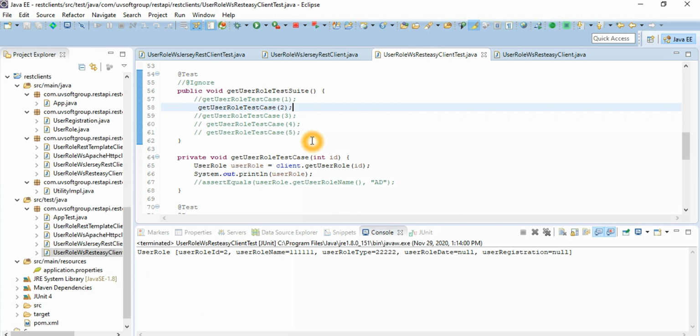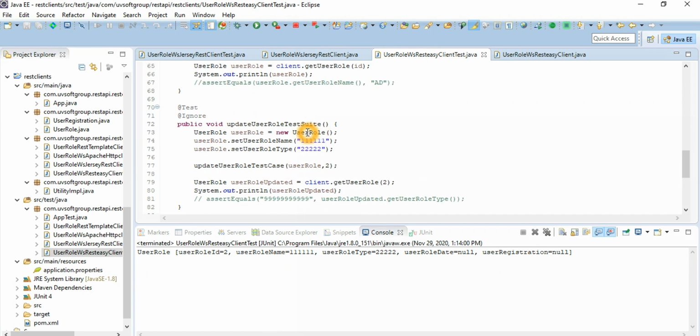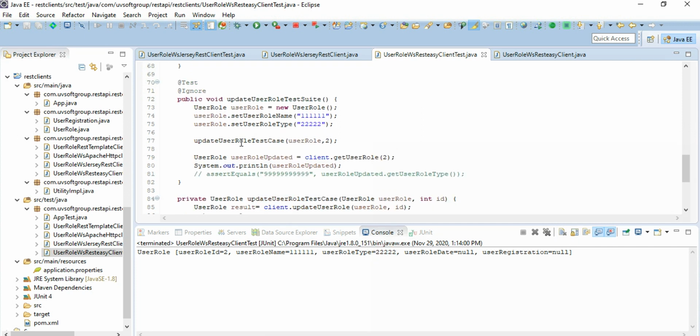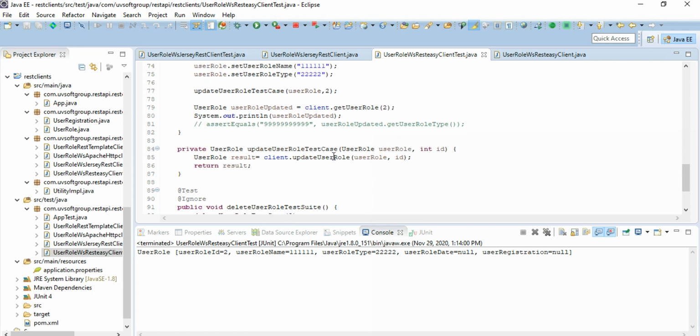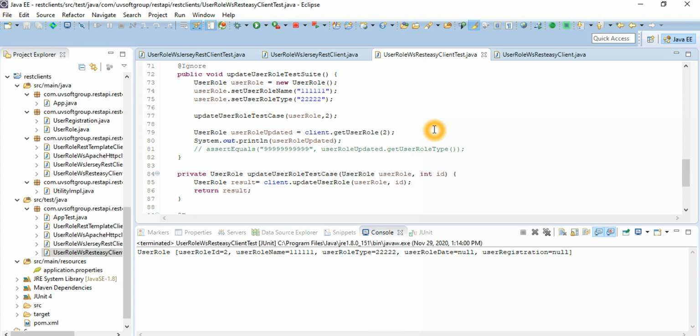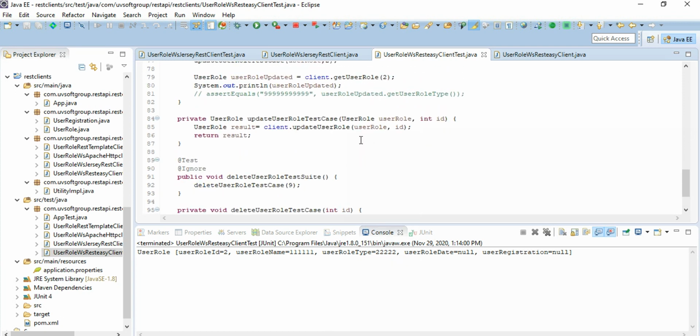So we expected it's up to date 1 1 1. The username and user types 2 2 2 is up to date properly. So that means our save, get, sync, individual get, and update are functioning, update working properly. And let's check the delete functions.